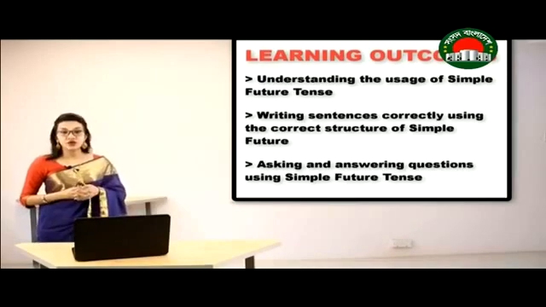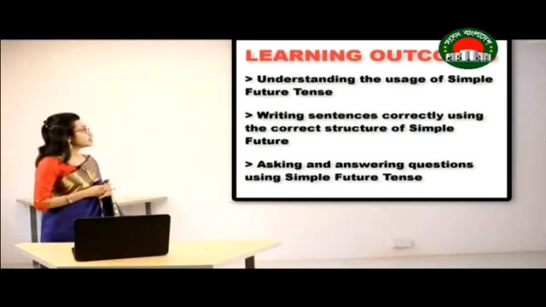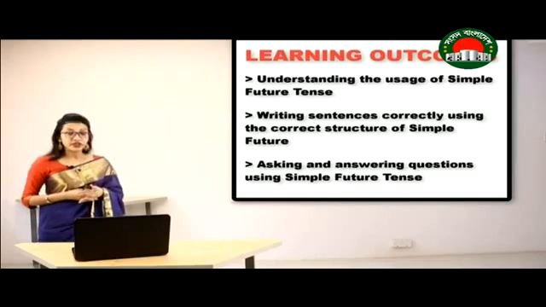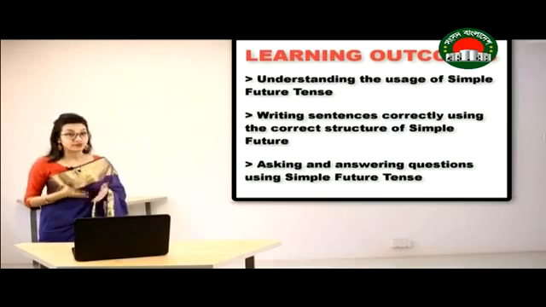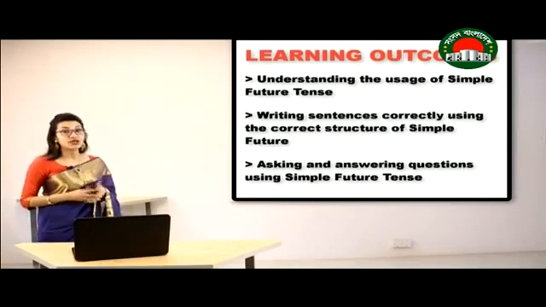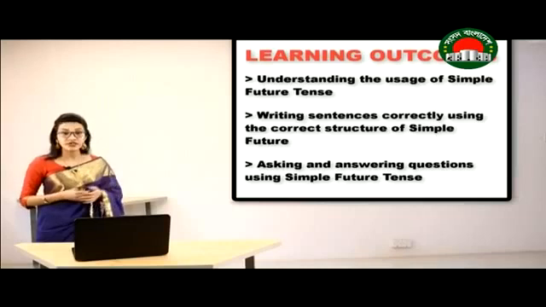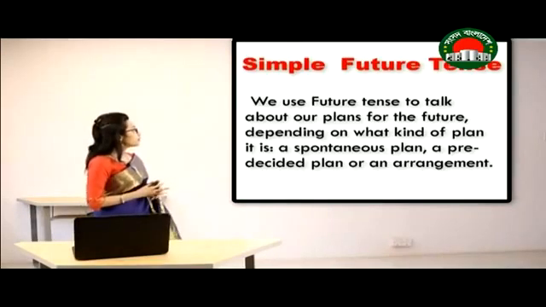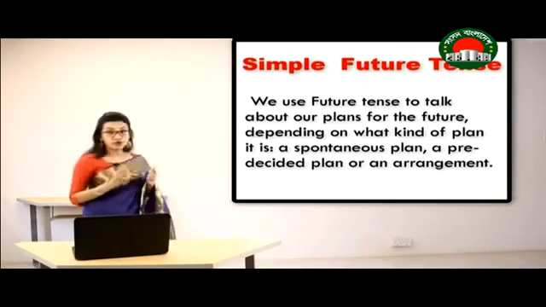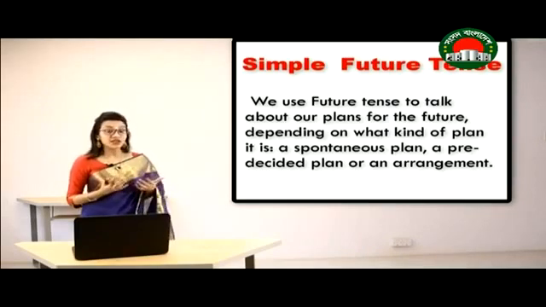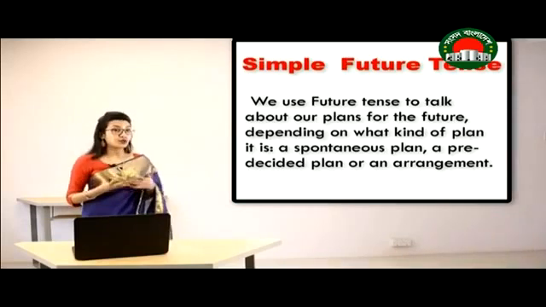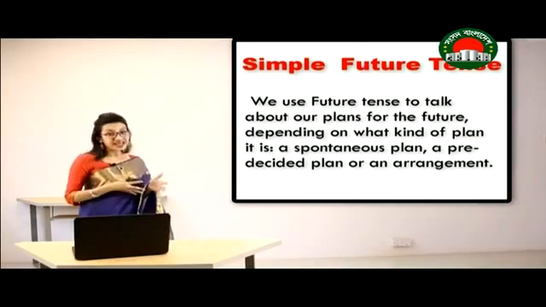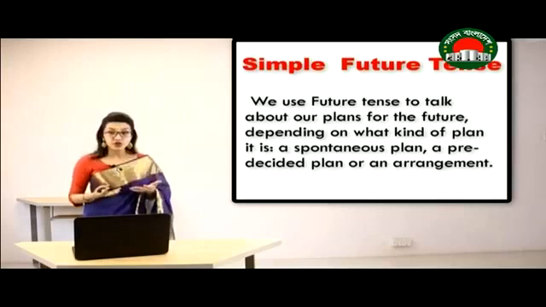So what are the learning outcomes of today's class? After today's class, you will be able to understand the uses of simple future tense. You will be able to write sentences correctly using the natural structures of simple future tense, and you'll be able to ask and answer questions using simple future tense. So we use simple future tense to talk about our plans for the future depending on the context or situation, depending on what kind of plan it is. Is it a spontaneous plan? Is it a pre-decided plan? Or is it an arrangement?